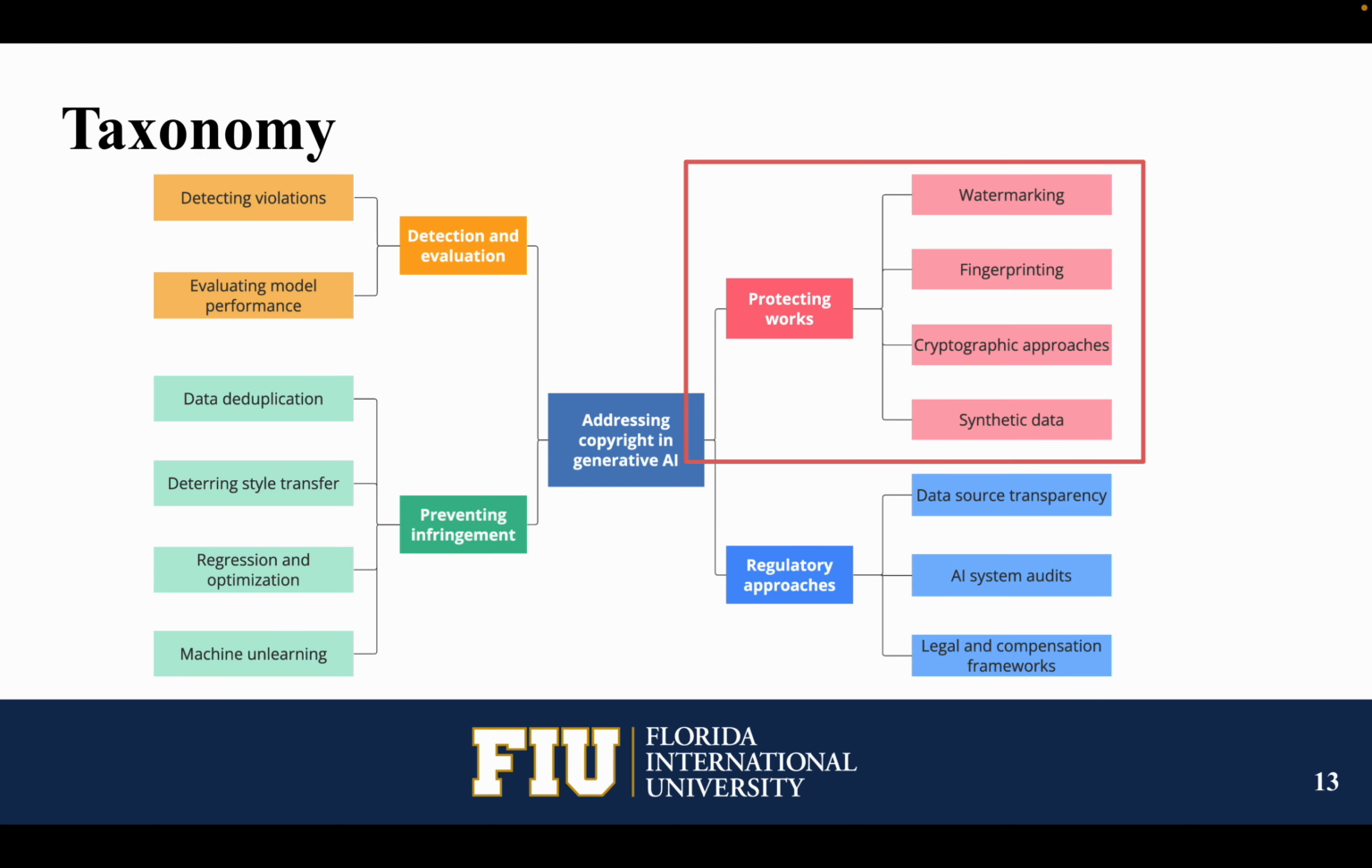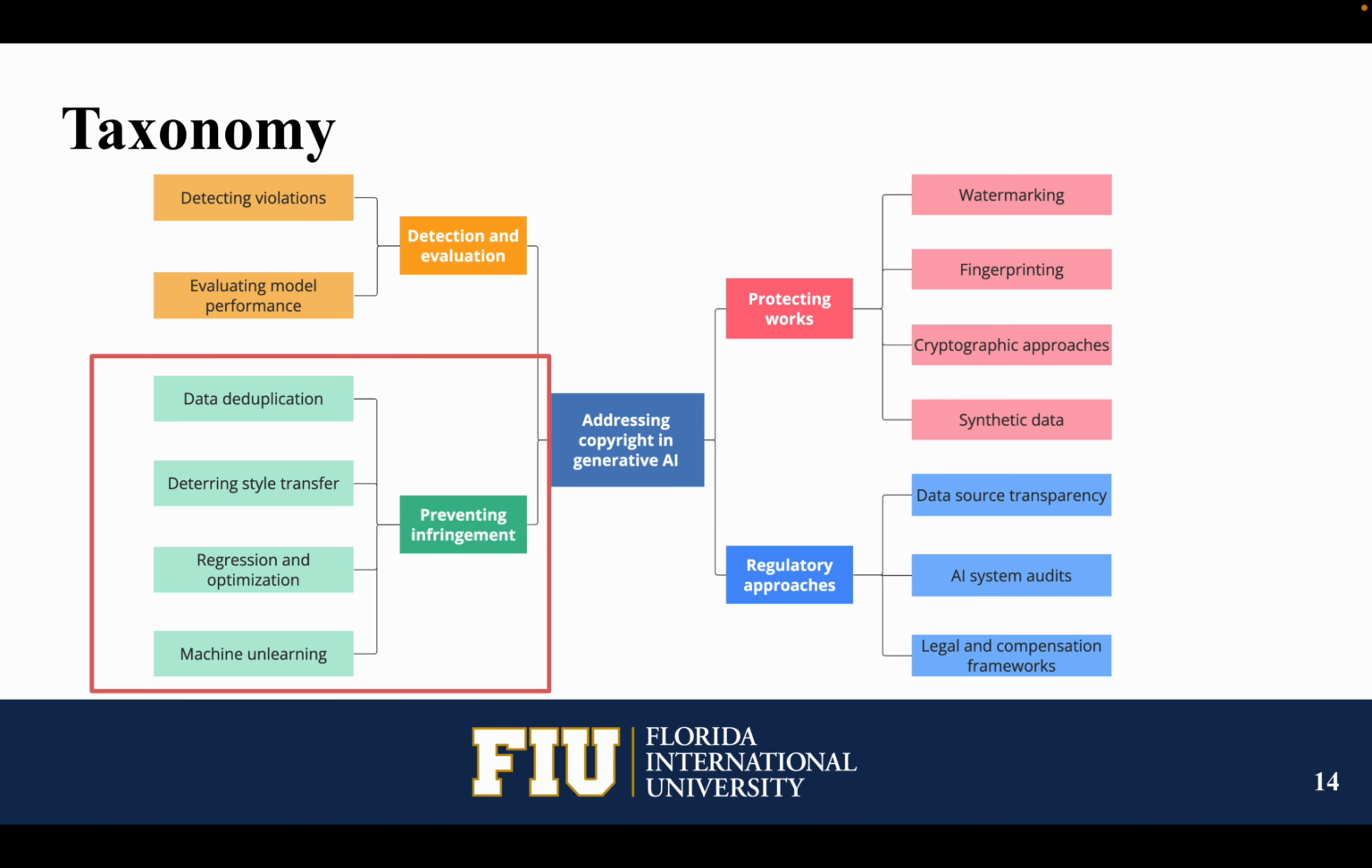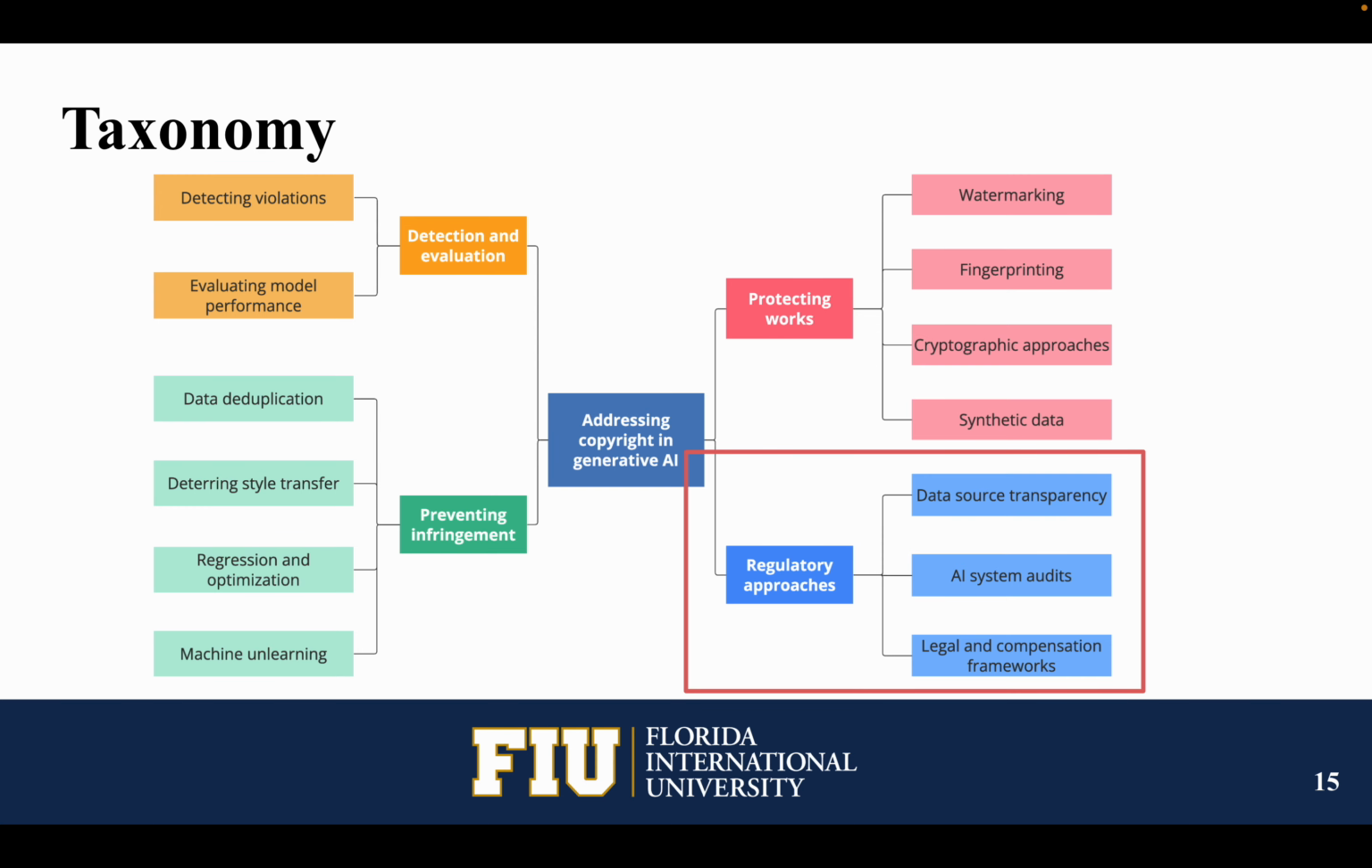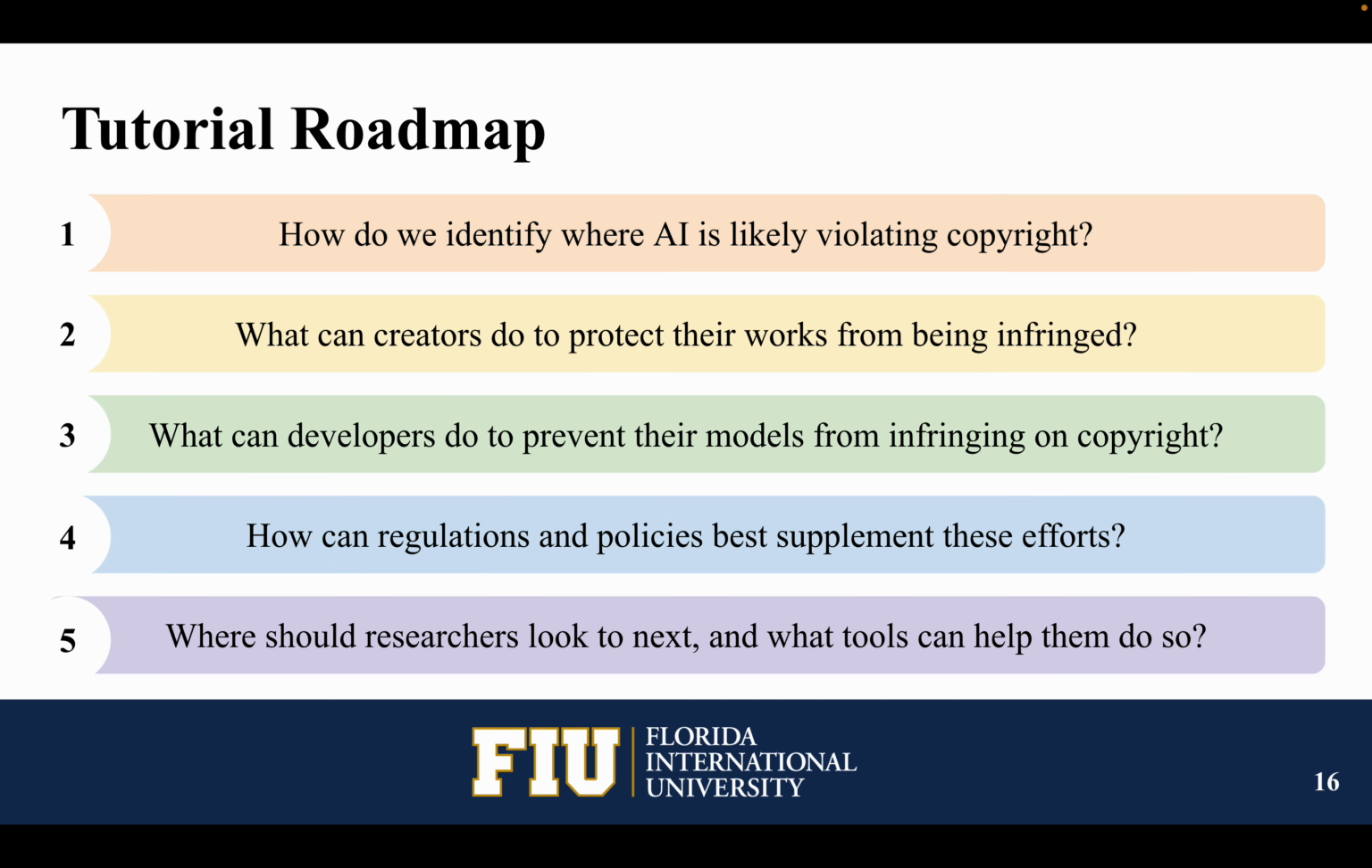We then look at how creators can protect their work through methods like watermarking, fingerprinting, cryptographic approaches, and synthetic data. We then go to methods for preventing infringement, such as deduplication, deterring style transfer, regression, optimization, and machine unlearning, before lastly looking at this from a regulatory perspective, including things like data source transparency, AI system audits, and different legal or compensation frameworks that can create a fairer ecosystem when it comes to creativity, copyright, and generative AI.